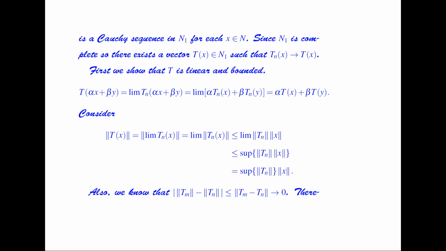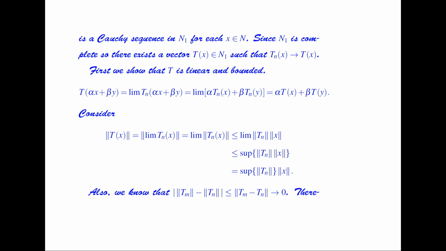Hence the sequence Tnx is a Cauchy sequence in N1 for each x belonging to N. Now, since N1 is complete, there exists a vector Tx belonging to N1 such that Tnx converges to Tx. So first we show that this T is linear and bounded.